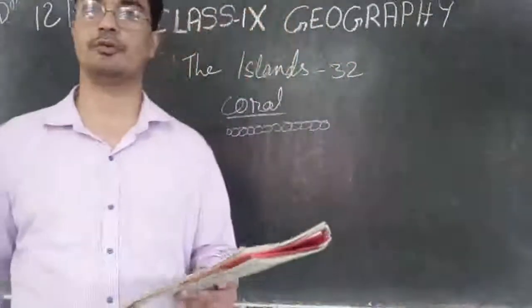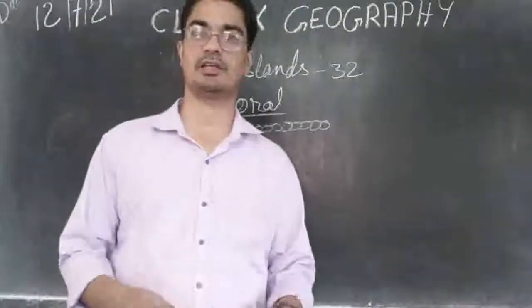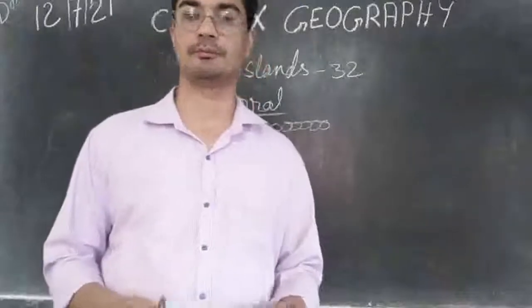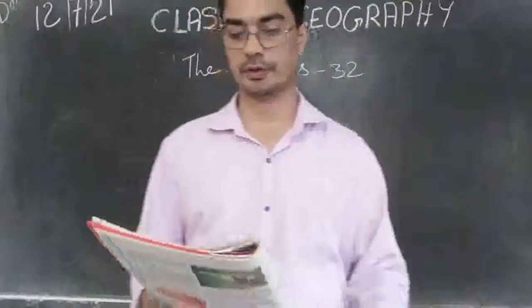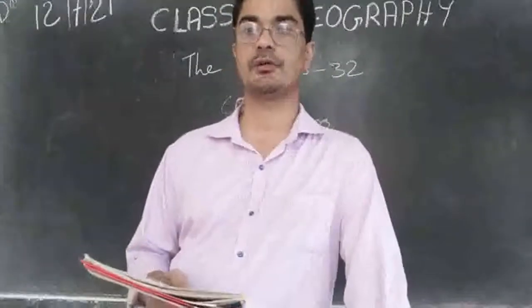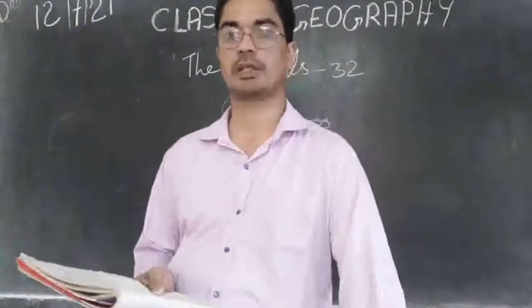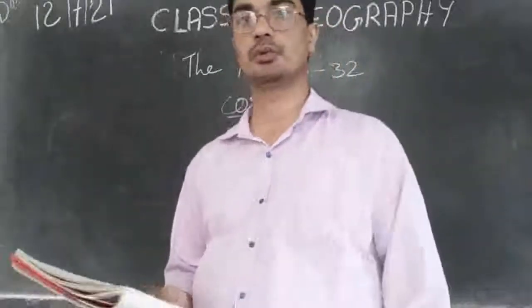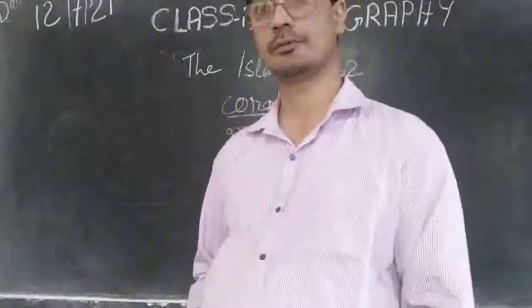Now let us see the few exercises that are there on the same page number 15. Let's see the first one. Choose the right answer from the four alternatives given below. So, four options are there, and we have to choose the right answer.